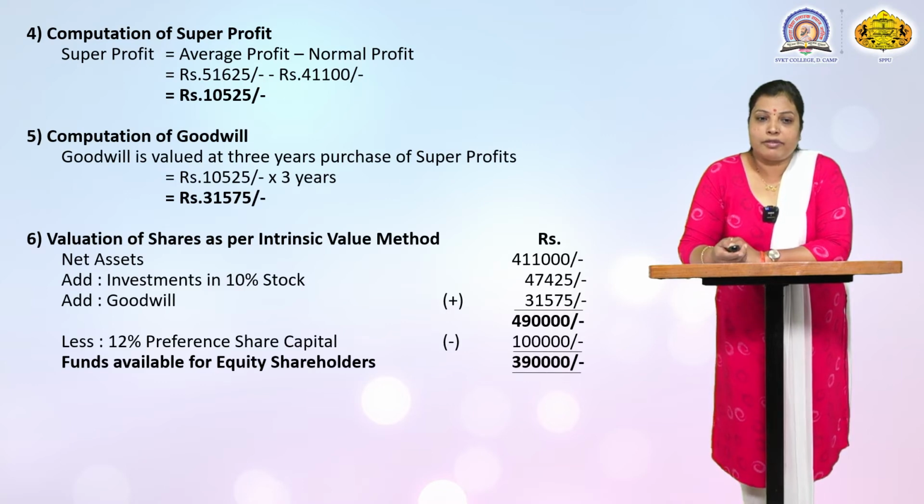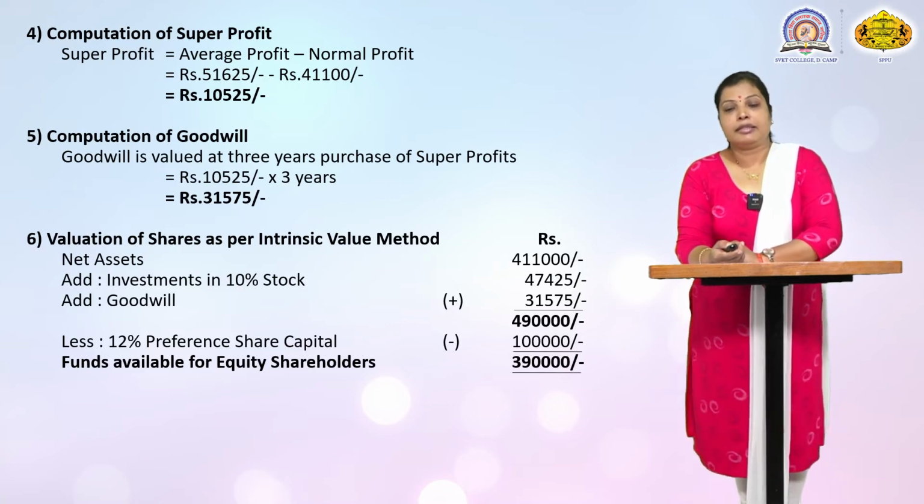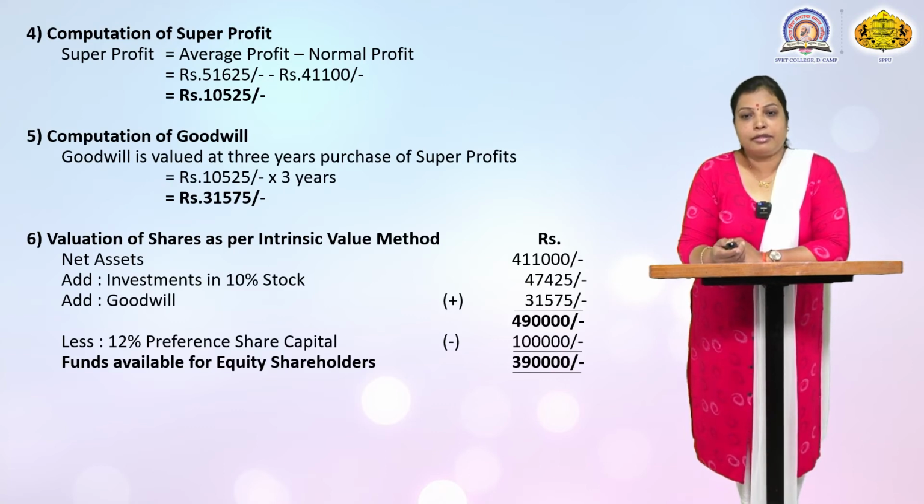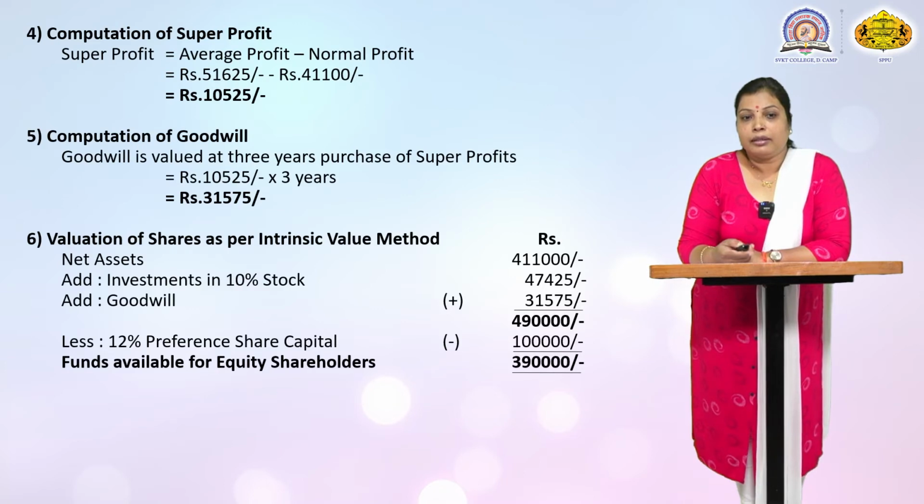Now the sixth point is valuation of shares as per the intrinsic value method. This is the format. Net asset is equal to 41,000. Then add investment in stock, 47,425. Add goodwill, which is also calculated in the first point, 31,575. This is the amount of 49 lakhs. Valuation of shares as per intrinsic value method.